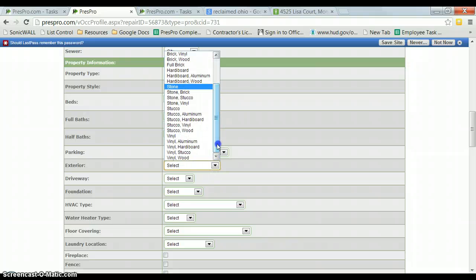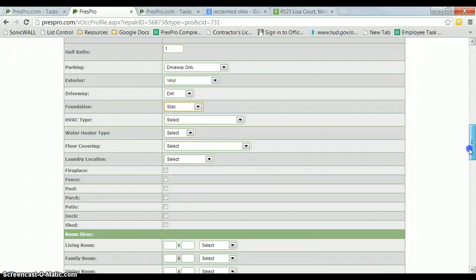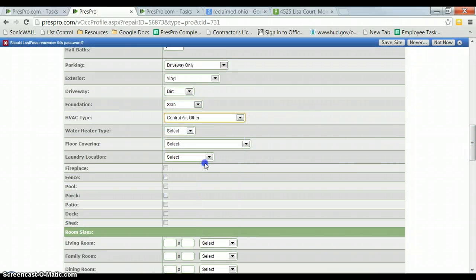Exterior, we're not sure, so we'll put vinyl. Driveway is dirt. Foundation is slab. HVAC type, we'll put central air other. Water heater type, we'll put electric.